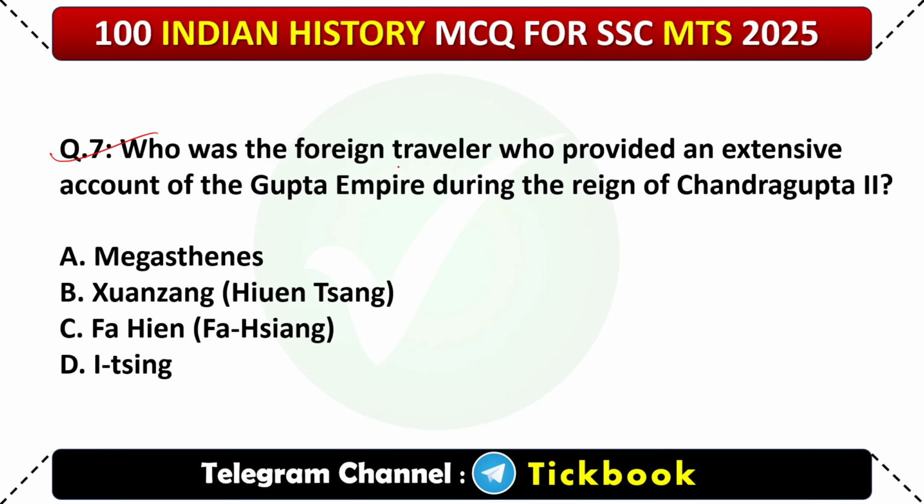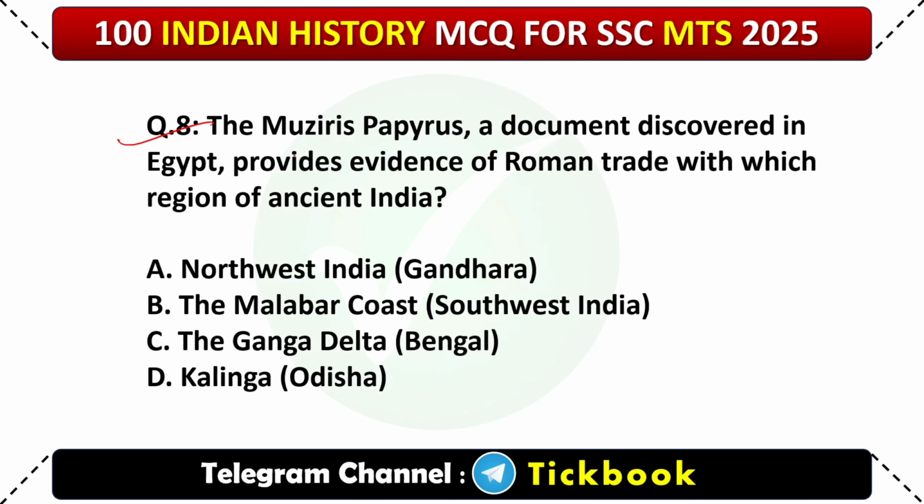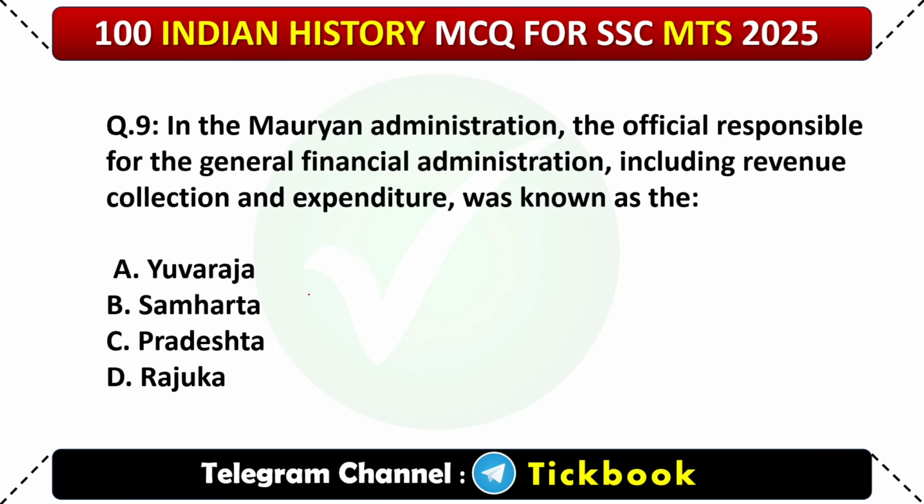7. Who was the foreign traveler who provided an extensive account of the Gupta Empire during the reign of Chandragupta II? Option number C. Fa Hien. 8. The Muziris Papyrus, a document discovered in Egypt, provides evidence of Roman trade with which region of ancient India? Option number B. The Malabar coast, southwest India.